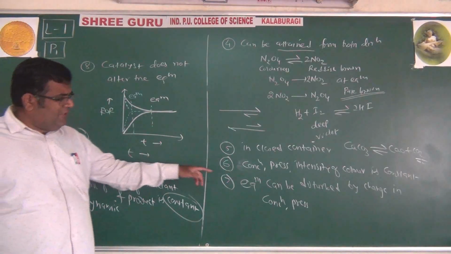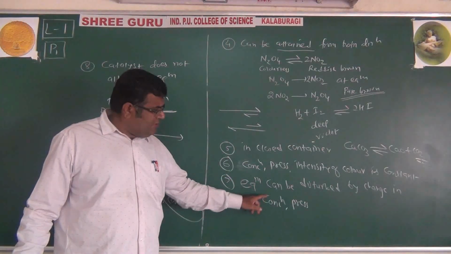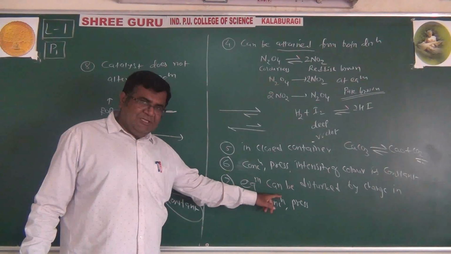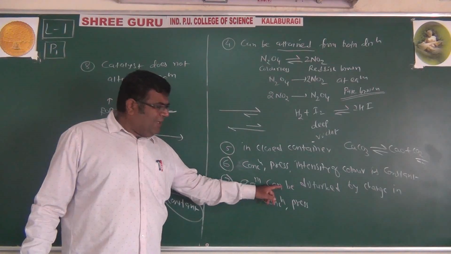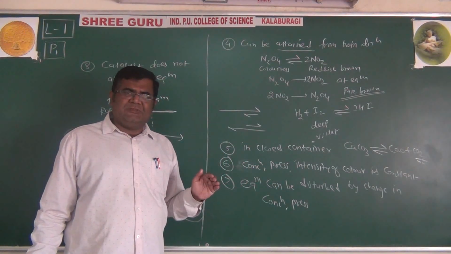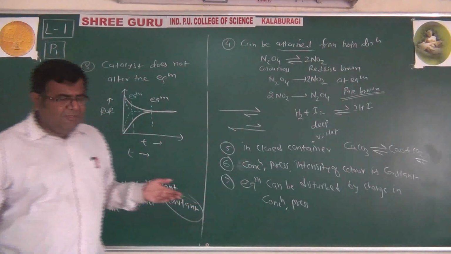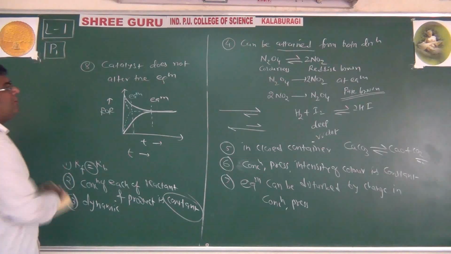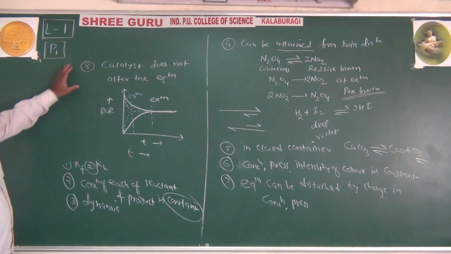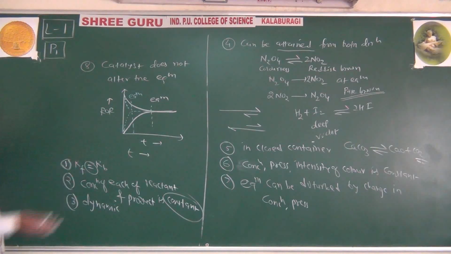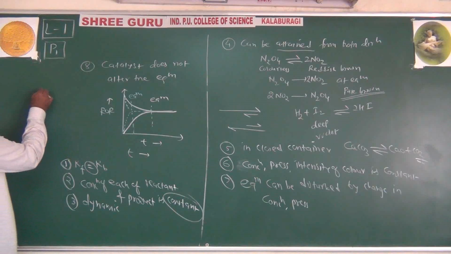That's why when we say equilibrium can be disturbed by changing concentration and pressure, we are not adding the use of a catalyst, because a catalyst will encourage the forward reaction and backward reaction to the same extent. That's why we are not referring to that. So a catalyst does not alter the equilibrium, because it increases the rate of forward and reverse direction to the same extent.